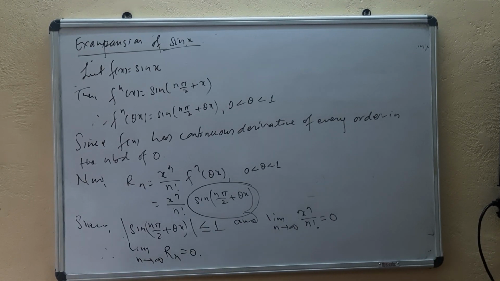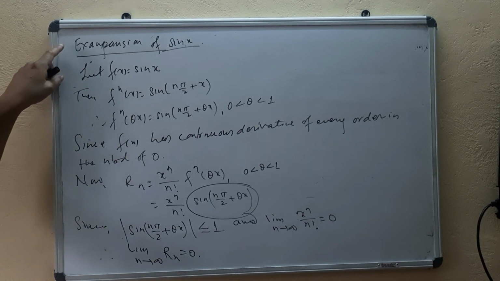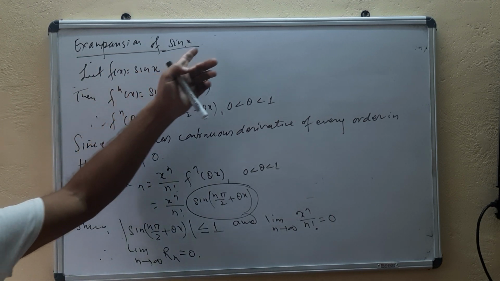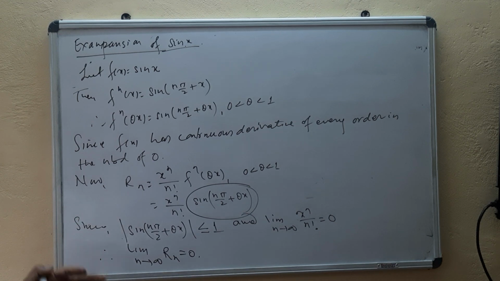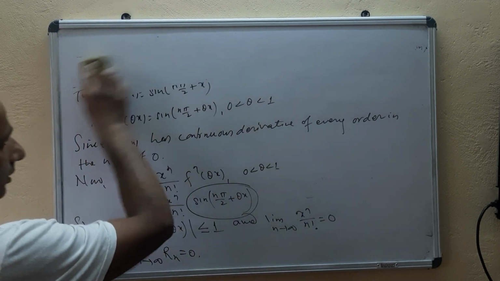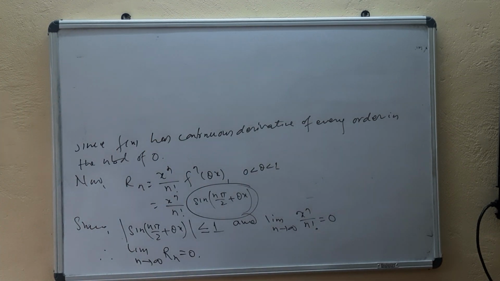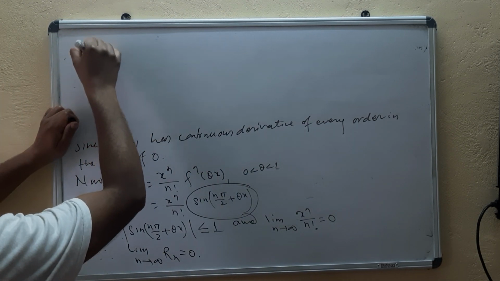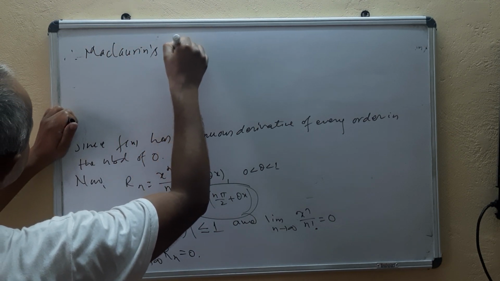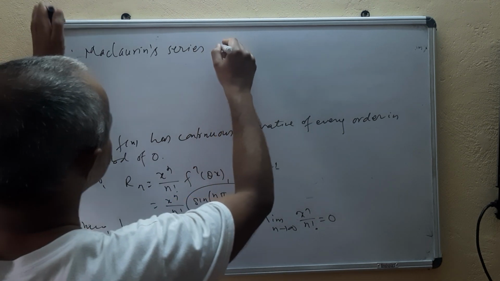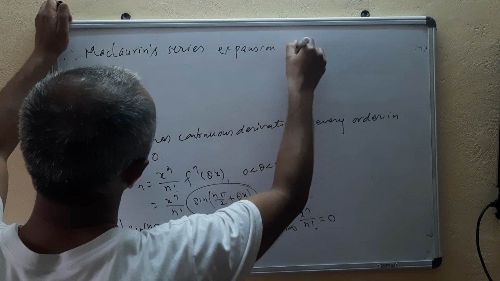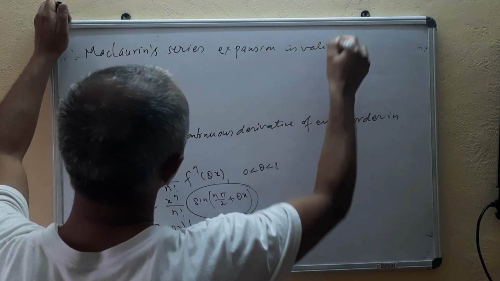So the expansion of sin x in terms of an infinite series is valid here, isn't it? Therefore, what can you write there? Therefore, the Maclaurin series expansion is valid.